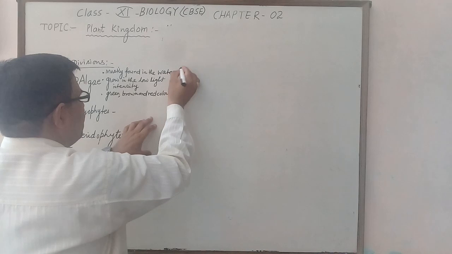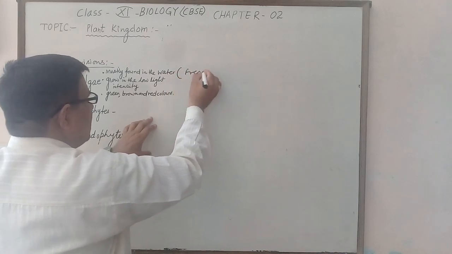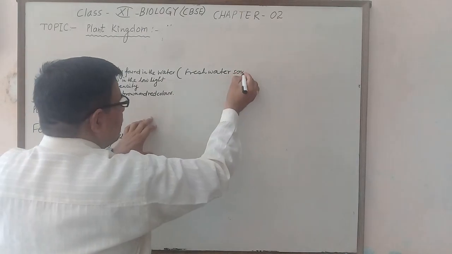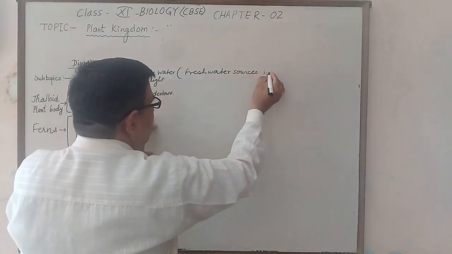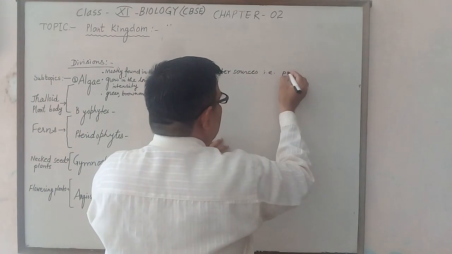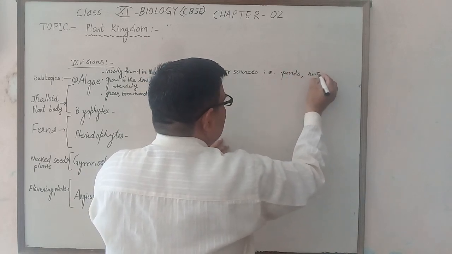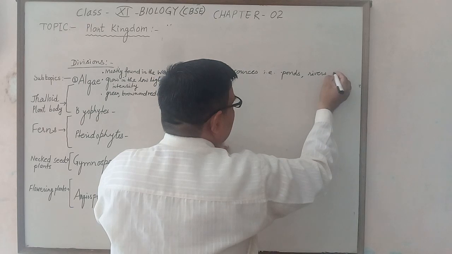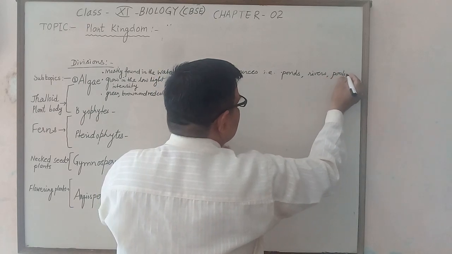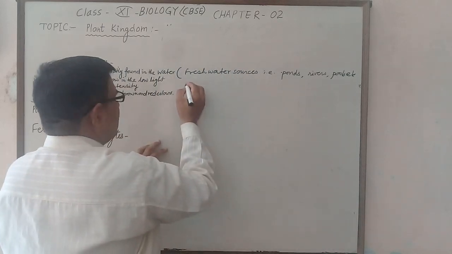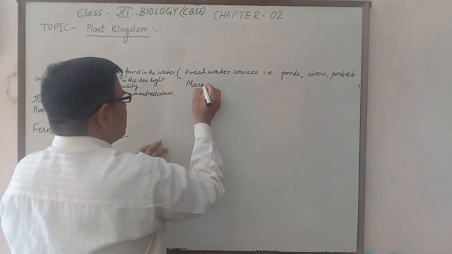Water means both freshwater sources like pond, river, lakes, swamps, pools, etc., and marine water sources.